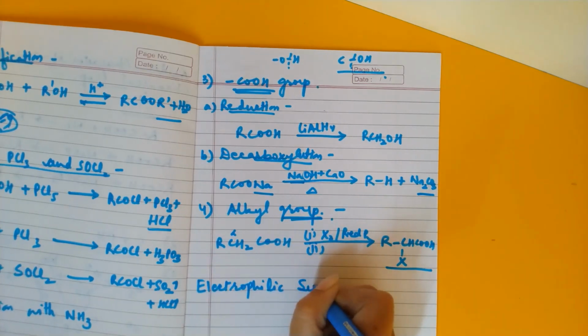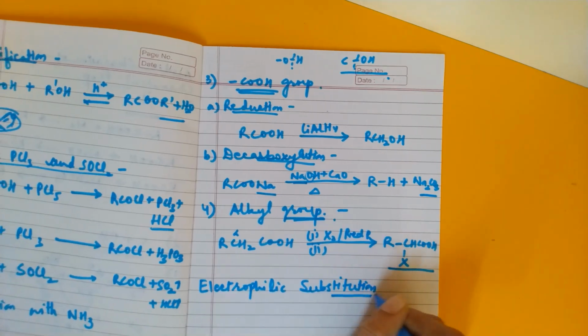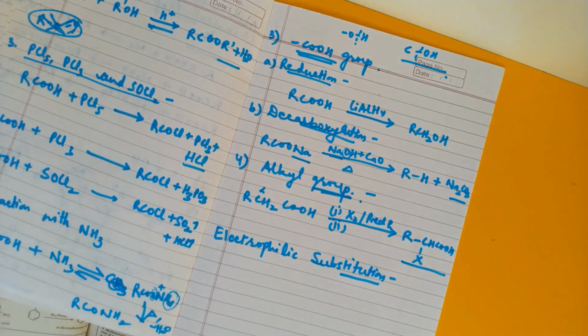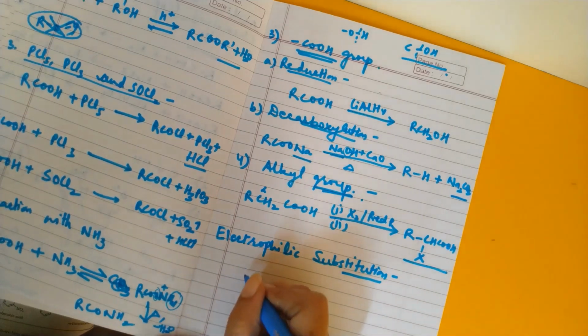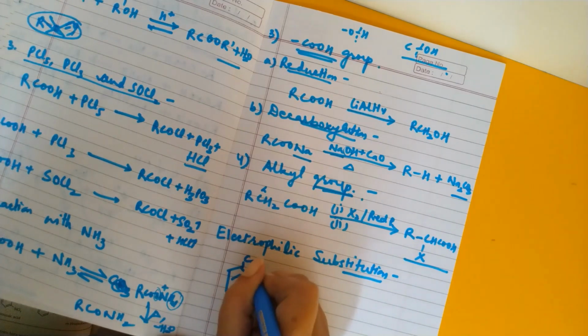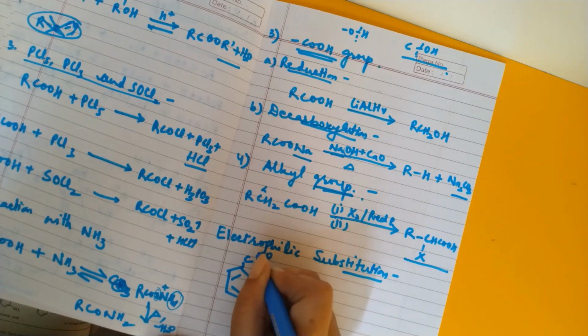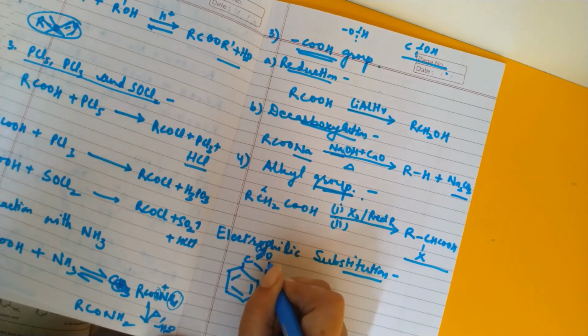Electrophilic substitution. Before we start with the topic, we should understand whether this carboxylic group is an activating group or a deactivating group. What is the nature of this group? It is electron withdrawing. It will be showing -R effect. This oxygen is more electronegative, and will tend to withdraw the electron from here.